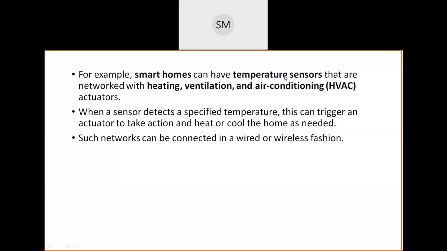So here the temperature sensor is connected to HVAC actuators. What is this HVAC? All together they are called HVAC: heating actuator, ventilation actuator, air conditioning actuator. So whenever this temperature sensor detects or measures a specific temperature, this will trigger an actuator. It means it sends that temperature reading to the actuator and makes it take some action.